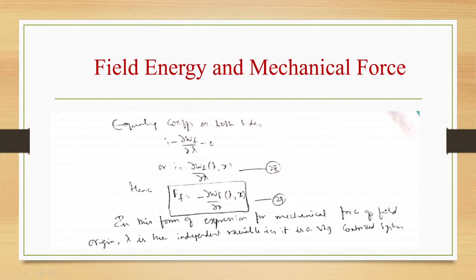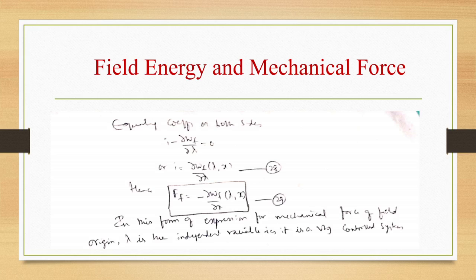So equating the coefficients on both the sides, we get i minus ∂Wf/∂λ equal to 0, or i equal to ∂Wf/∂λ of λ, x. Hence, Ff is equal to minus ∂Wf/∂x, a function of λ comma x.